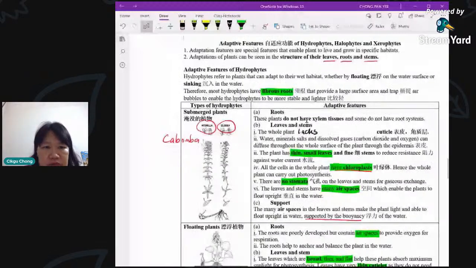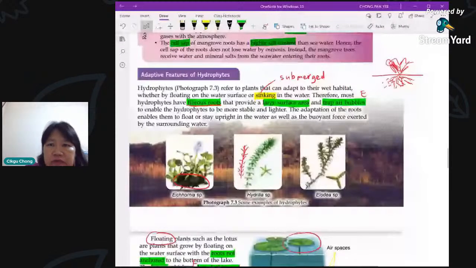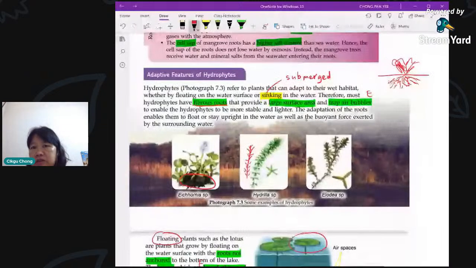I'll show you fibrous roots. These roots are usually like this. Fibrous roots may be red in color. Fibrous roots are roots that are extensive, very fine, very small. You don't have one distinct root. So the fibrous roots provide a large surface area, and they also trap air bubbles, enabling the plant to float.